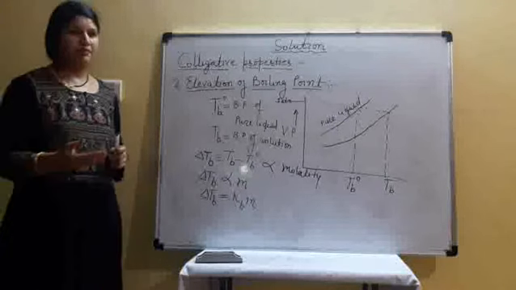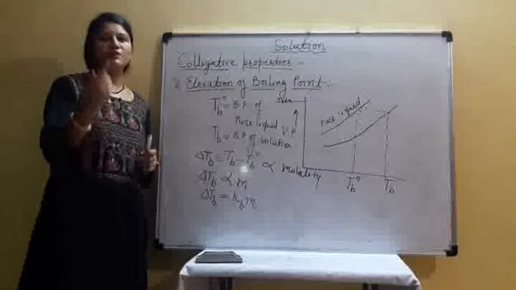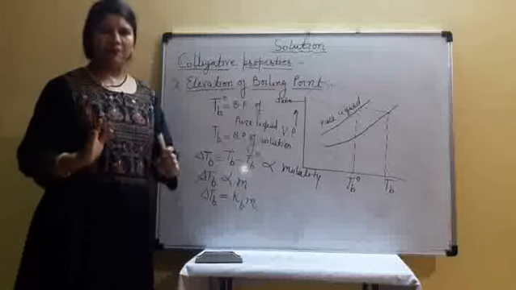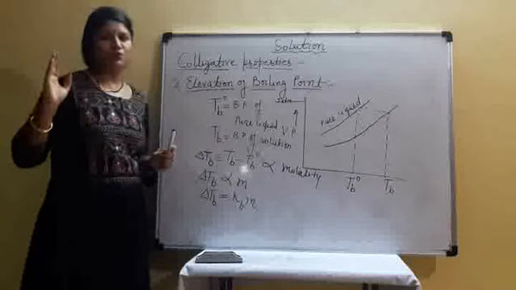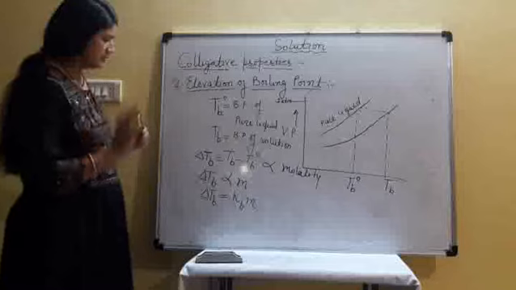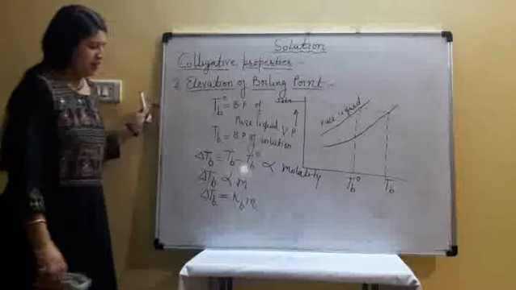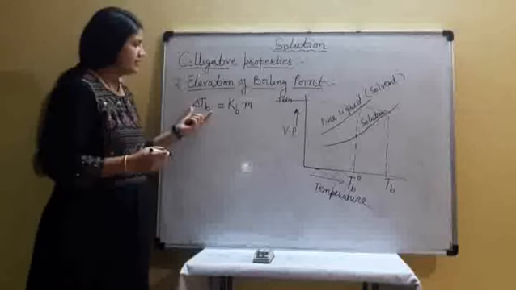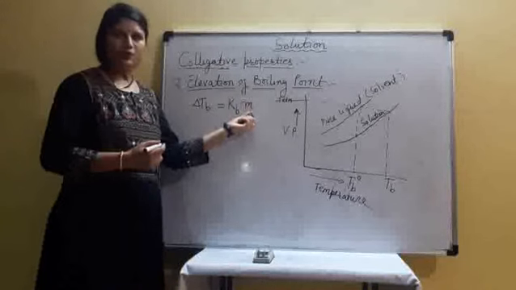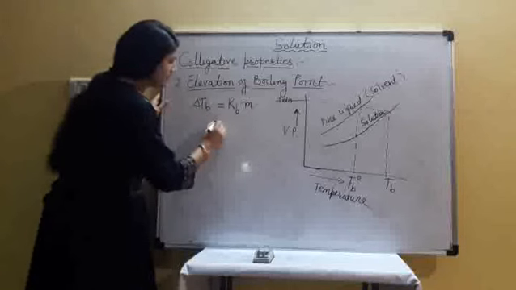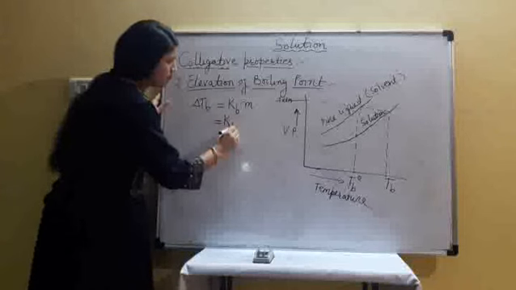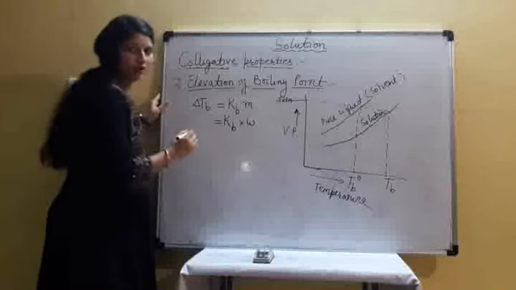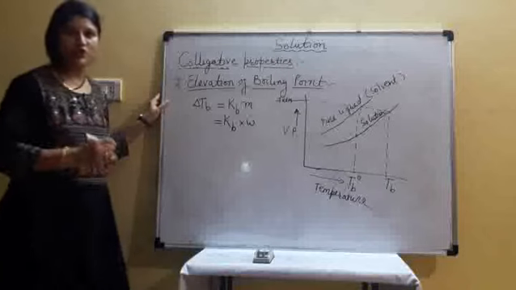Number of moles, we know, 1 mole of solute has how many particles? It is equal to Avogadro number, 6.022 into 10 to power 23. Okay. Delta Tb is equal to Kb into m. Here m is molality. Molality we can write as the number of moles of solute present in 1 kg of solvent.